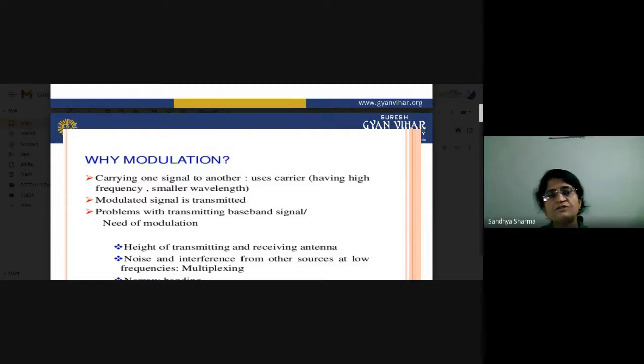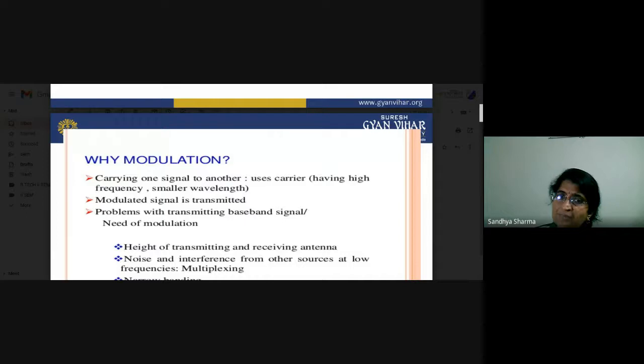First of all, you choose a very high frequency carrier signal, and onto that carrier you superimpose your message signal, and the message signal goes along with the carrier. At the receiver part, the receiver will extract the message signal and reject the carrier signal.